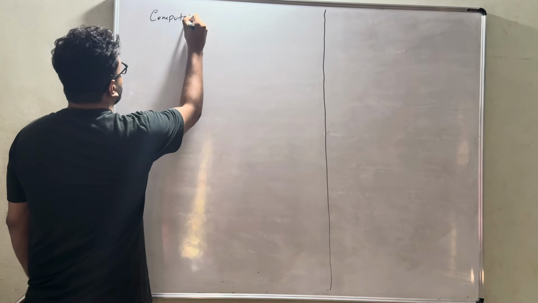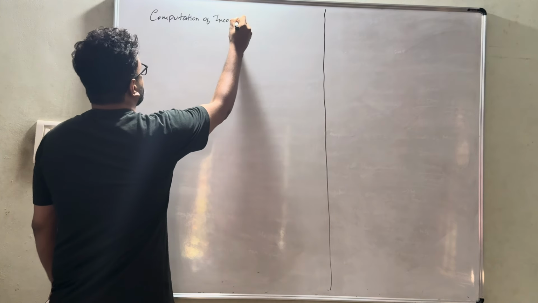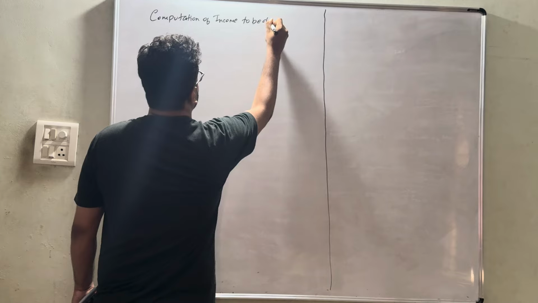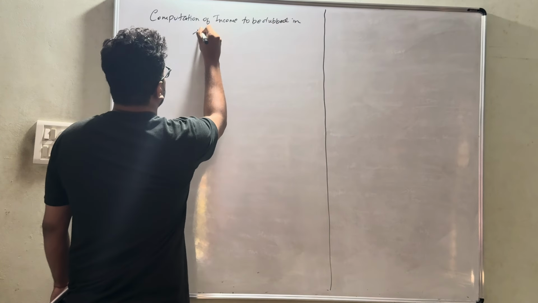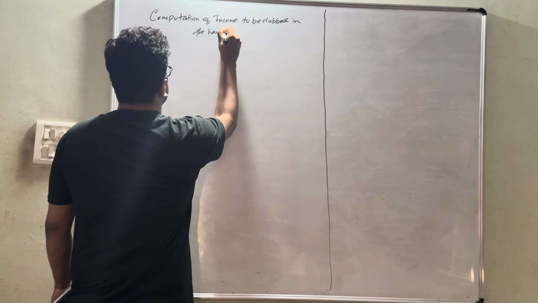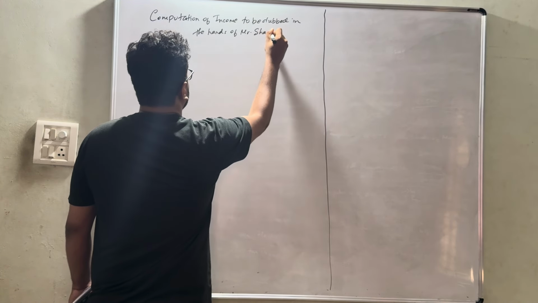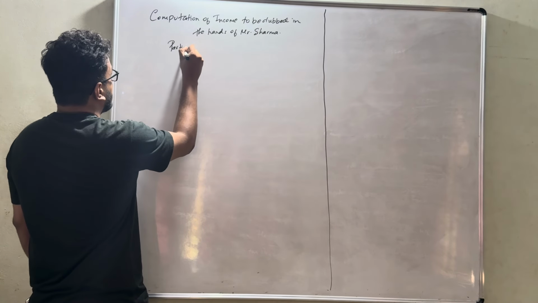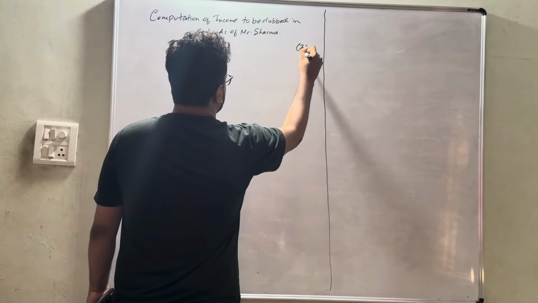Computation of income to be clubbed in the hands of Mr. Sharma. So obviously particulars, then amount in rupees.